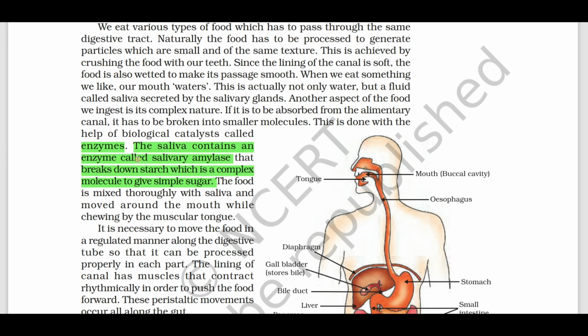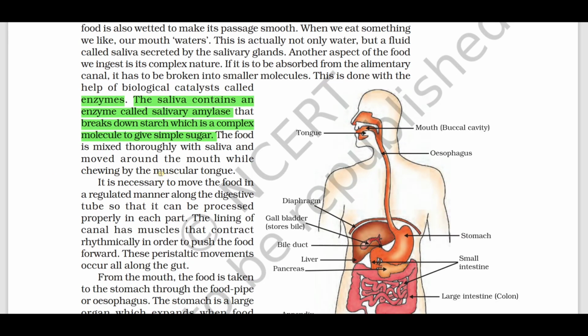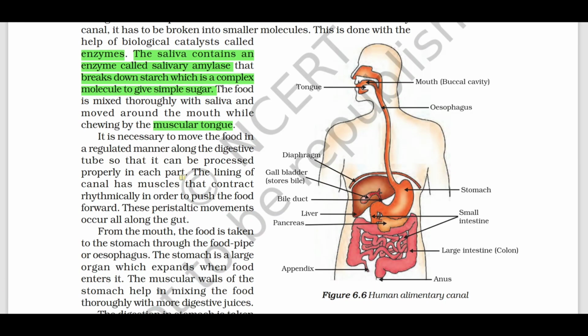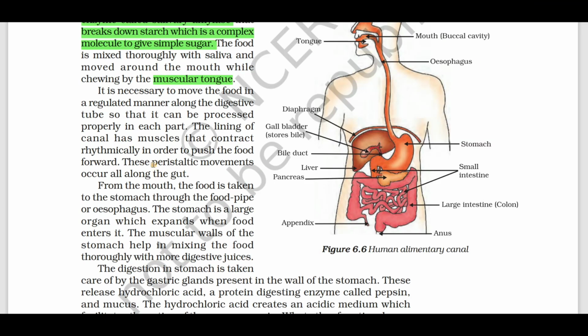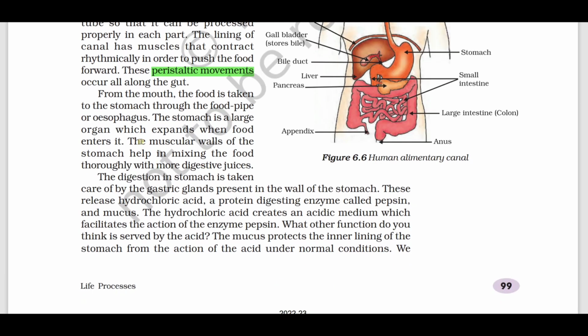In one of the exams, the question has been asked: the chapati tastes sweeter when it is chewed. Give reason. Because chapati contains starch, and when salivary amylase acts on it, it is converted into simple sugar. And the function of the muscular tongue. Next, the meaning of peristaltic movements from the mouth.